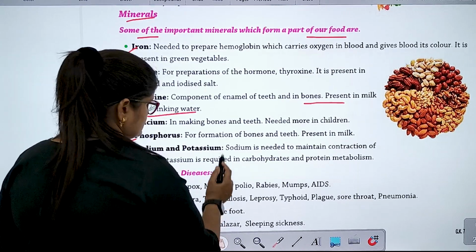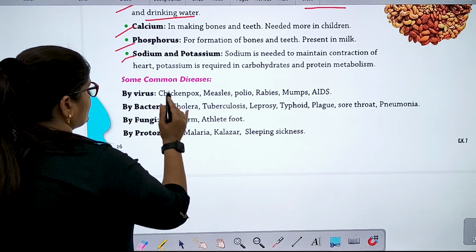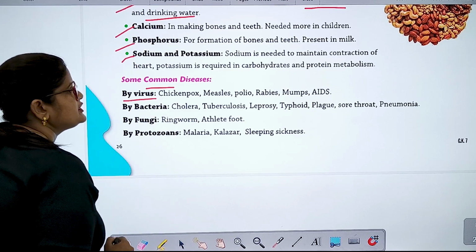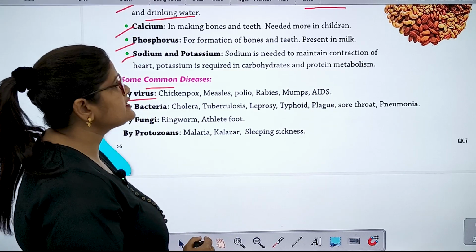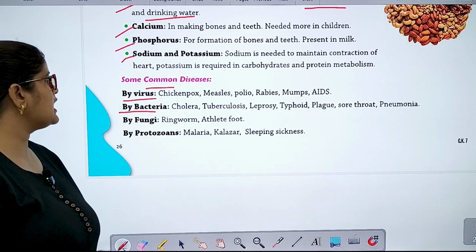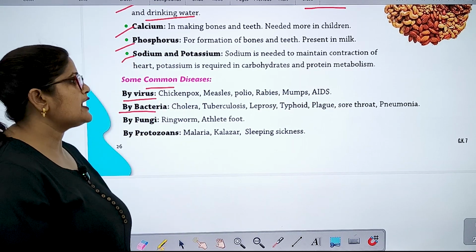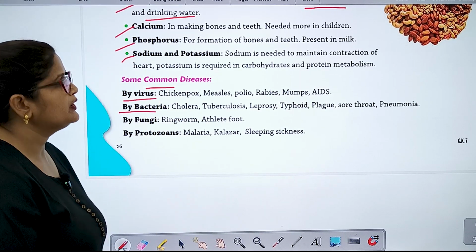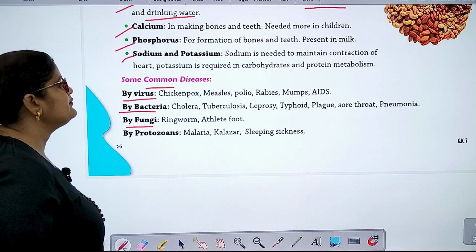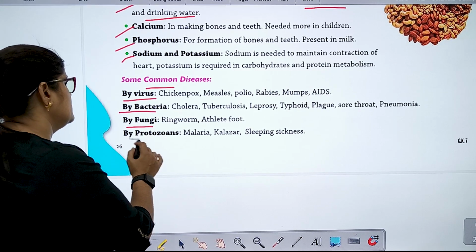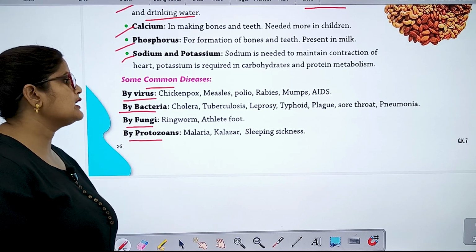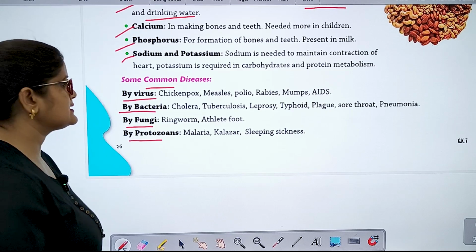Some common diseases. By virus: chickenpox, measles, polio, rabies, mumps, AIDS. By bacteria: cholera, tuberculosis, leprosy, typhoid, plague, sore throat, pneumonia. By fungi: ringworm, athlete's foot. By protozoans: malaria, kala-azar, sleeping sickness.